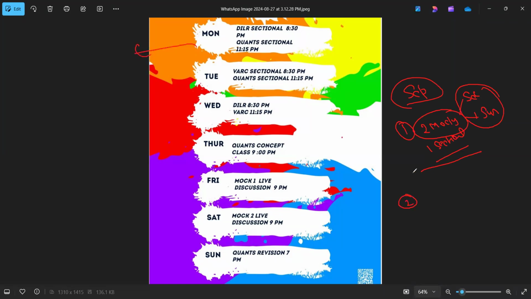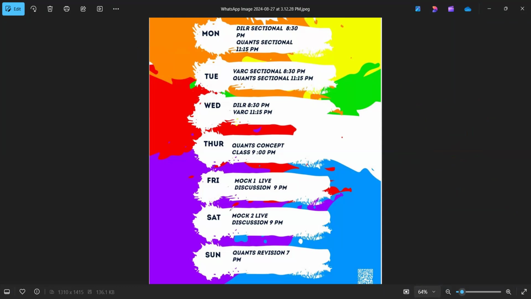Second thing, every day, you'll be getting 2 sets. What I mean to say is DLR set, right? Other than this, two RC and on alternate days, VA questions. Fine. Right? This would be the weekly target we'll be getting, right? Other than that, I would say Sunday and Thursday, we'll be having cons class, right?